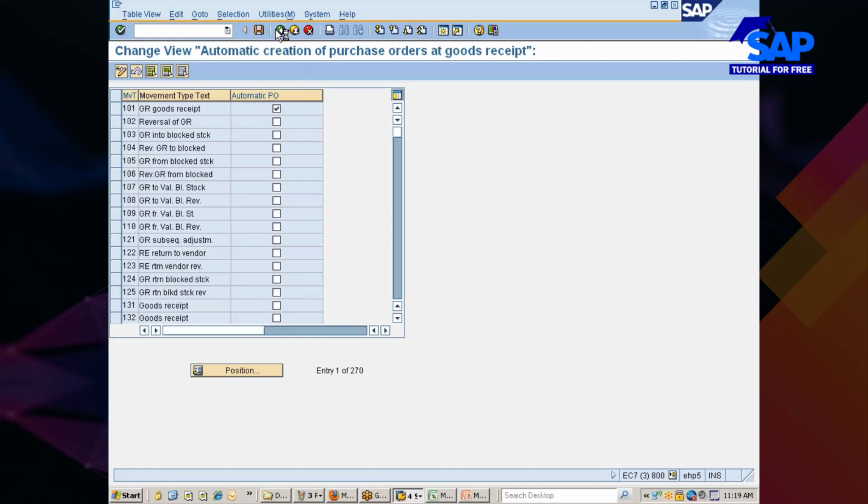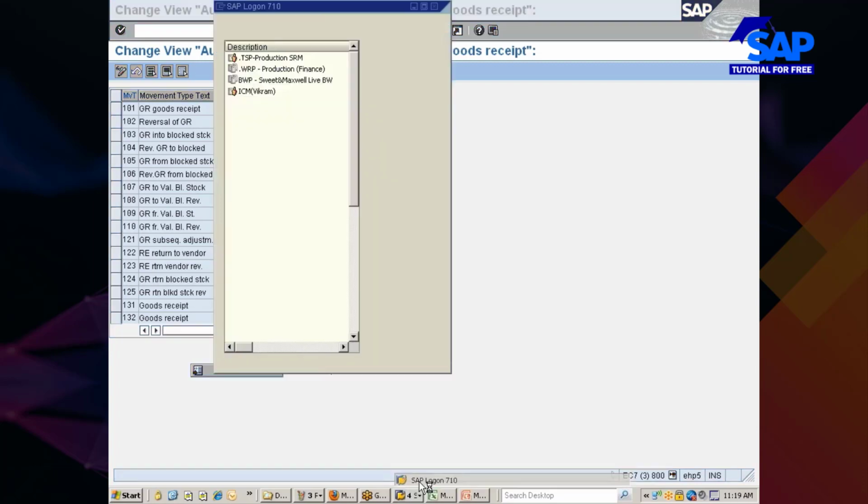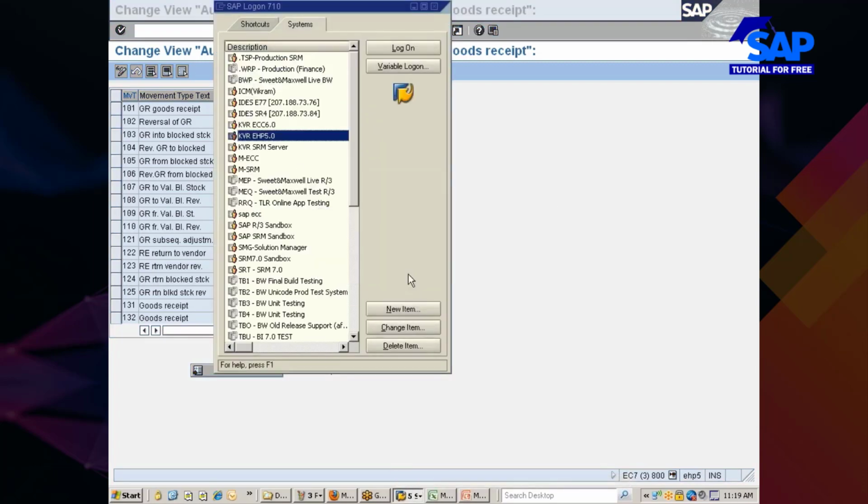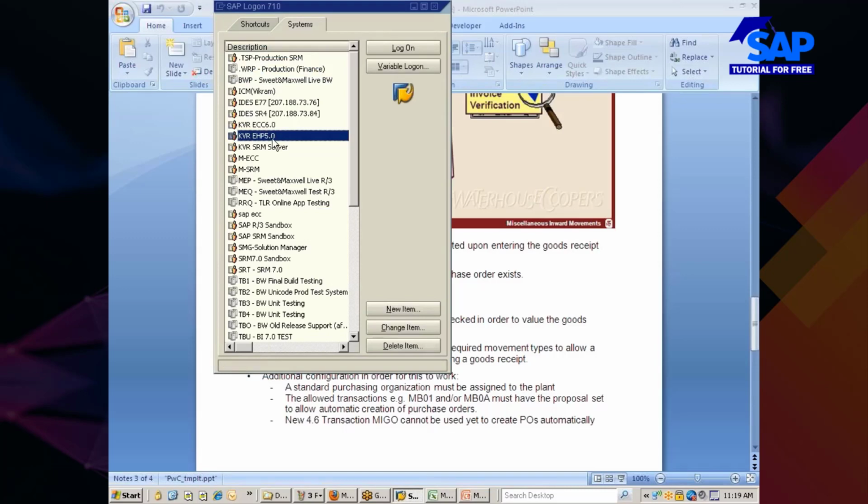What is configuration number 2? Your standard purchase organization to be assigned to your plant. Purchase organization plant assignment, as I told you in the beginning, is mandatory. Purchase organization company code assignment is not mandatory. So therefore I have to go back to my configuration.